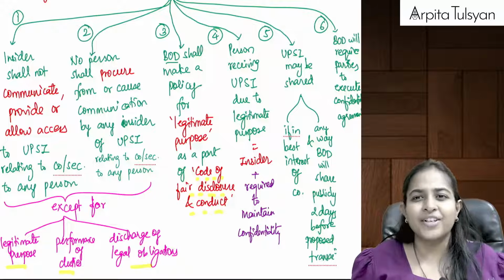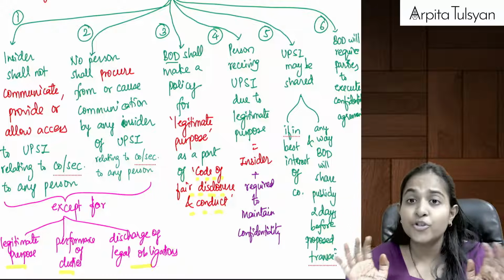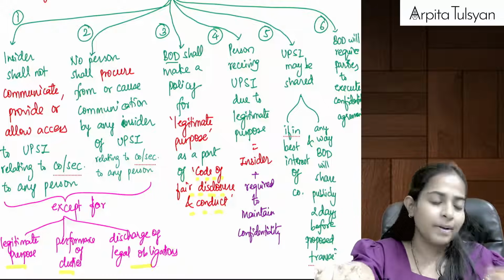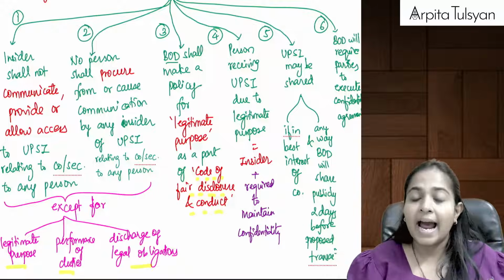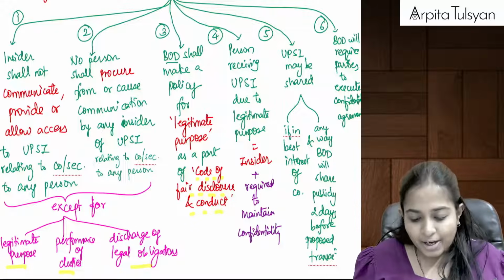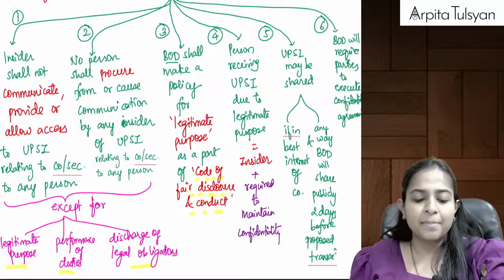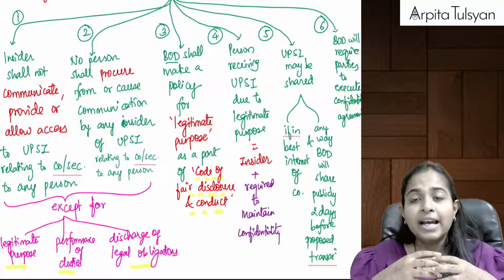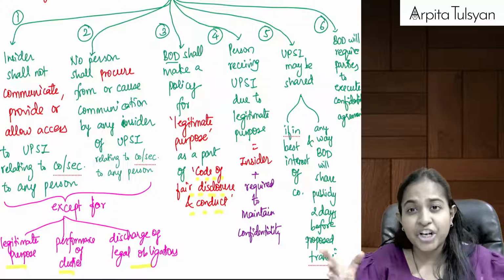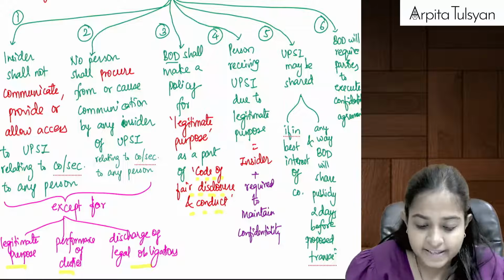Very logical now. If I am sharing the information with some other person due to genuine reasons, then even you will be deemed as an insider and even you are required to maintain the confidentiality. Are you clear with this? Okay. Then after that, sometimes it can so happen that we are sharing UPSI, unpublished price sensitive information.